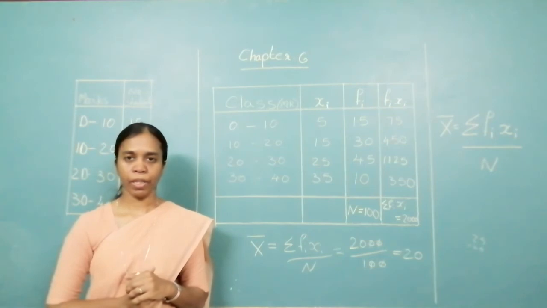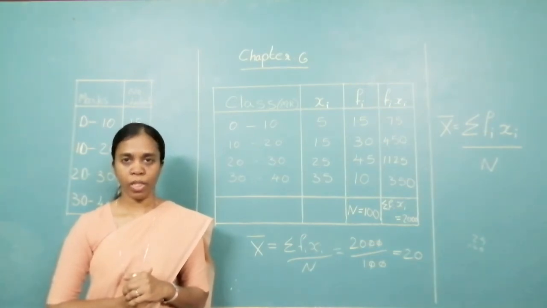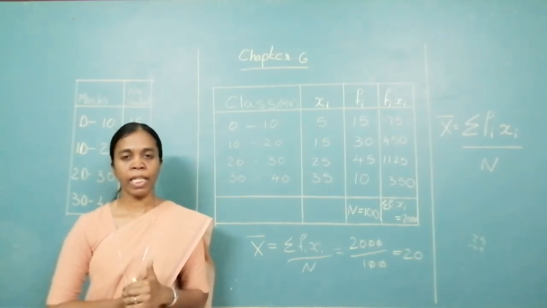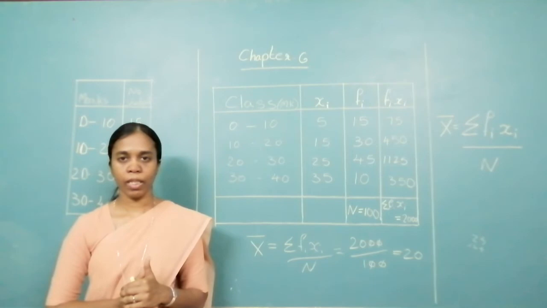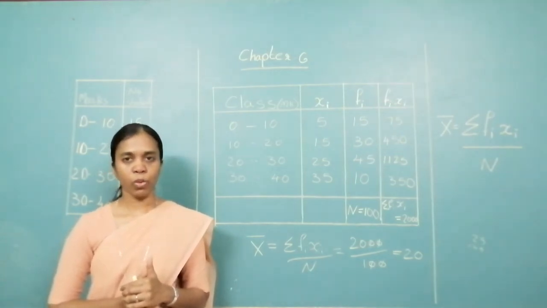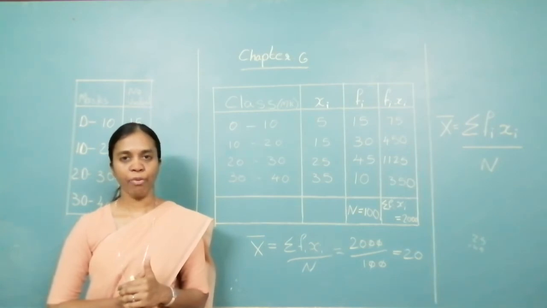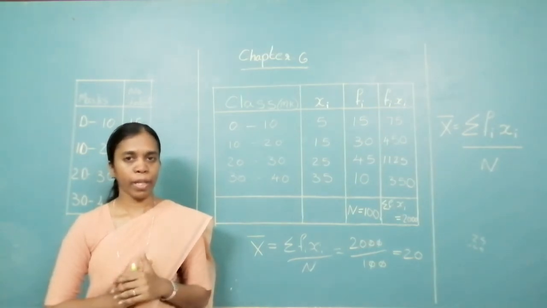In direct method, there are 4 columns. First, class interval. Second, class mark. Third, frequency. Fourth, fixi. Mean x bar is equal to summation fixi upon n. Please learn this point by heart.